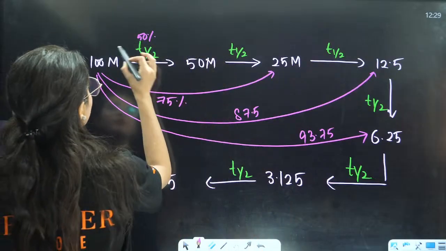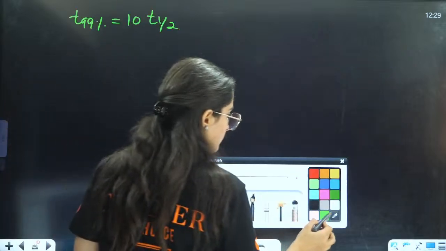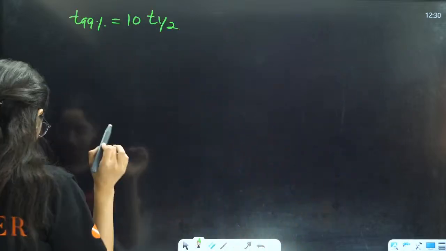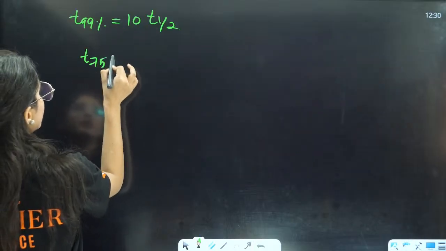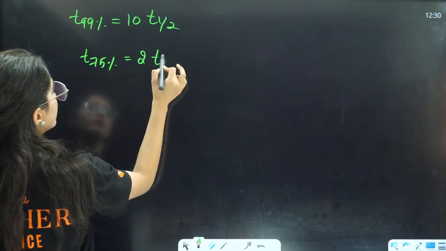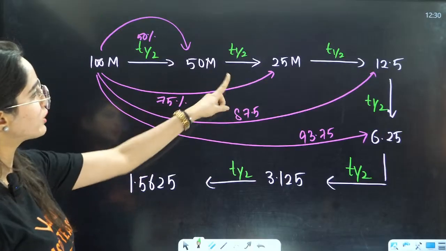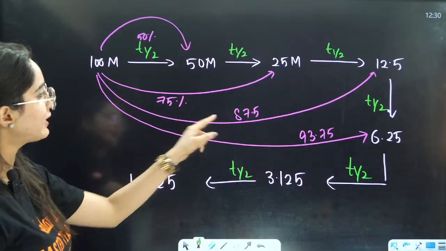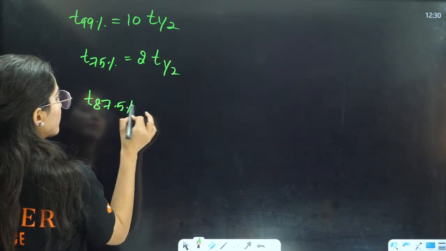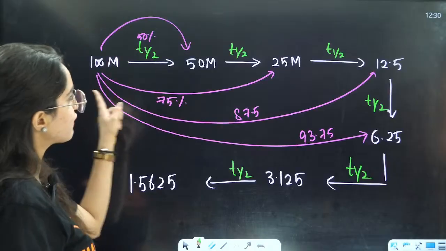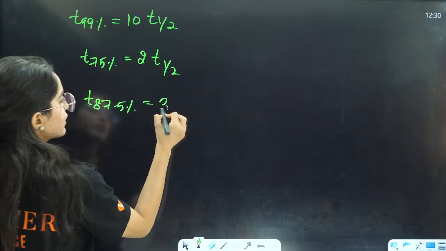And here, how much amount is consumed? 50%, right? So I am going to write it here. T of 75% is 2 into T half. T of 87.5%, how many T halves do you need? 1, 2, 3. 3 T halves are needed, so it is 3 into T half.